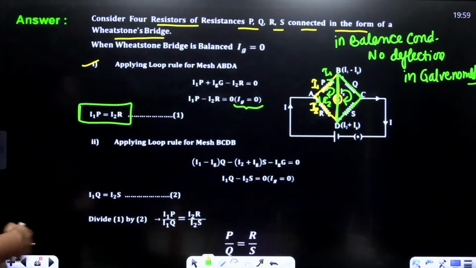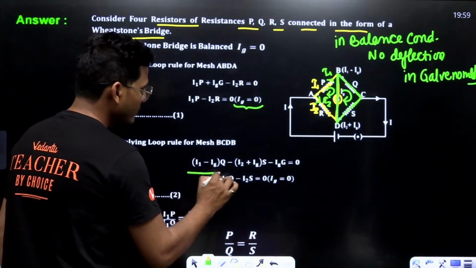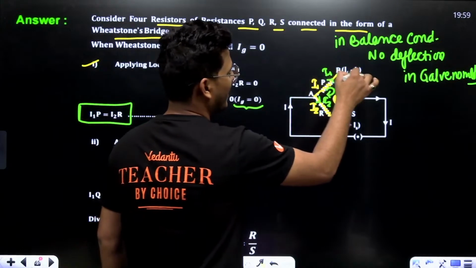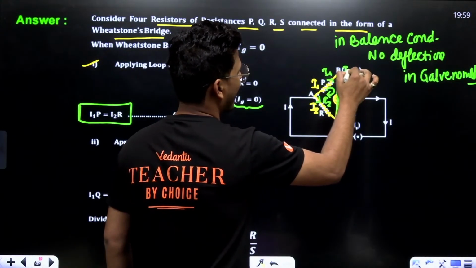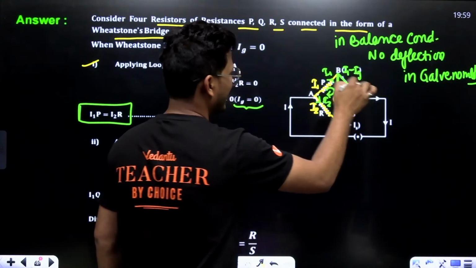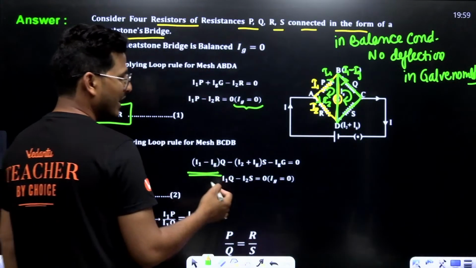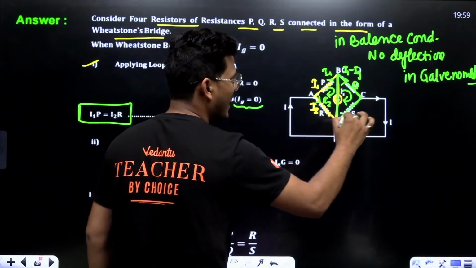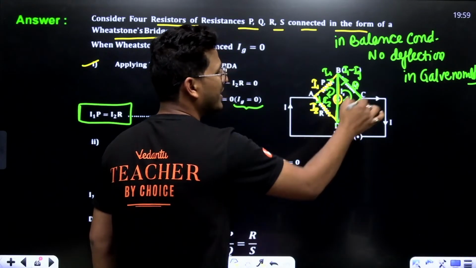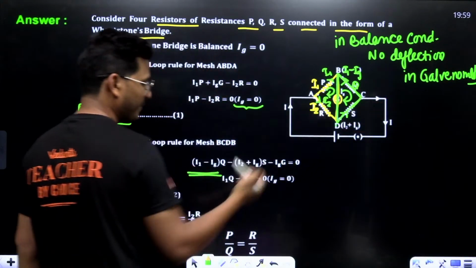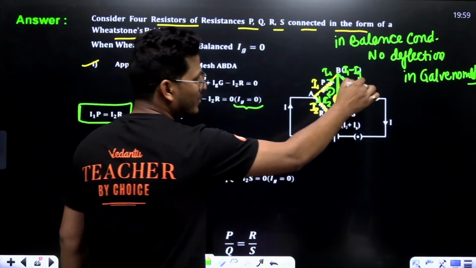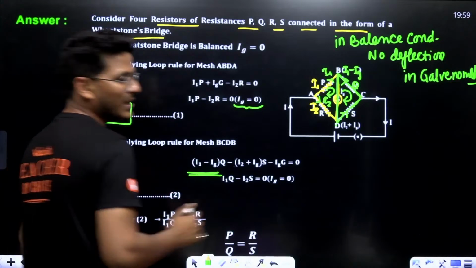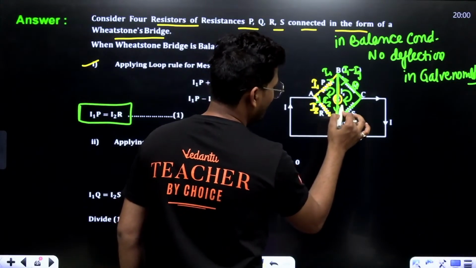Just apply I1 minus Ig, I1 minus Ig in this, times Q, minus, just because I2 is moving from D to C, but I am moving from C to D, so that I2 plus Ig, and from here Ig.